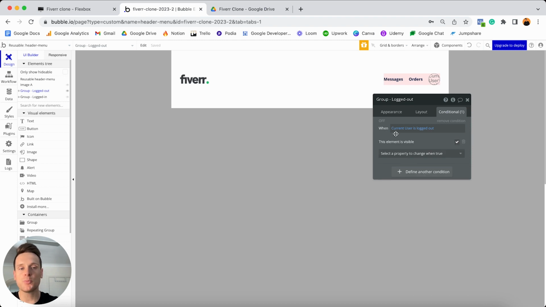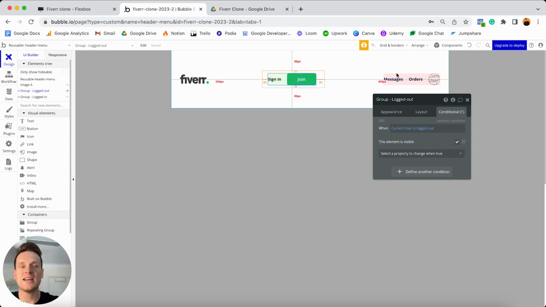And if I wanted to preview what this condition would look like, what I could do is choose to toggle this on and off. And if you ever find that you do want to reference this particular group, you can always jump over to your elements tree here and tick this little eye icon, from which it's then going to display this group for you.